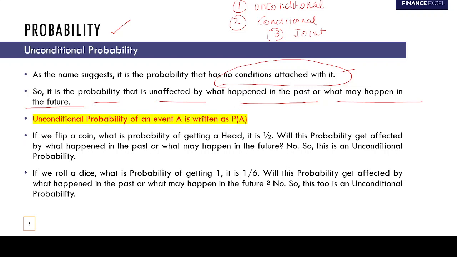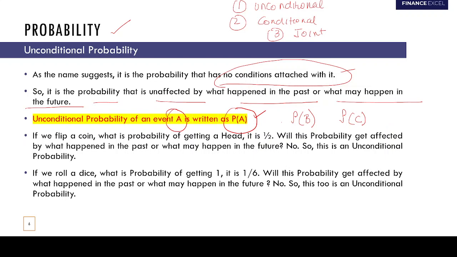The unconditional probability of an event A is written as P(A). This is how you denote unconditional probability. The unconditional probability of an event B would be written as P(B). The unconditional probability of an event C would be written like this. So this is how you denote unconditional probabilities.